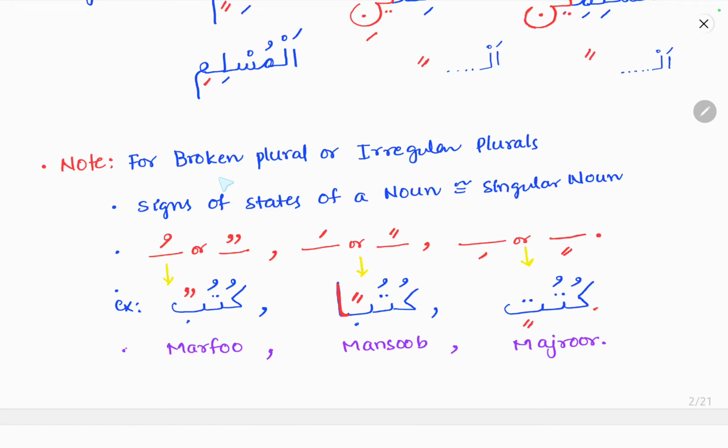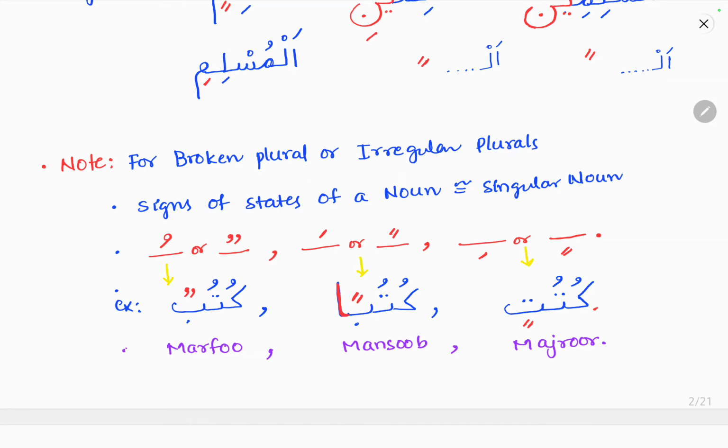Note here, for broken plurals or irregular plurals, the signs or the state of a noun will be similar to the singular nouns. For the singular nouns, what are the signs? Dhamma for marfu, fatha for mansub and kasra for majrur. Similarly is the sign for the broken plurals or the irregular plurals.